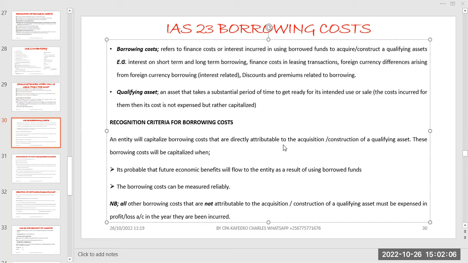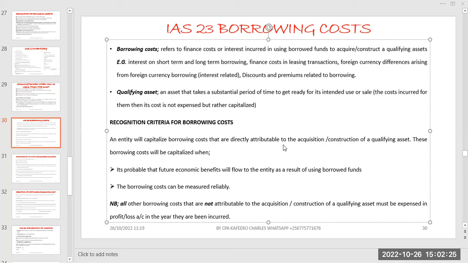If, let's say, someone says, I'm buying a car, is a car a qualifying asset? Of course, when you buy a car, when you pay for it, you get it and you start using it. That one you cannot qualify. Even if you have used the borrowed funds, it cannot qualify because it is not a qualifying asset.